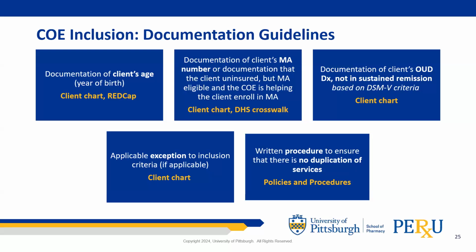This should be documented in the client chart and then the quarterly COE crosswalk that all COEs are required to provide to DHS. Documentation of client's opioid use disorder diagnosis, not in sustained remission based on DSM-5 criteria. This should be documented in the client's chart. Clients who are under 18, who do not have an OUD diagnosis, or who do not have medical assistance should not be entered into REDCap.